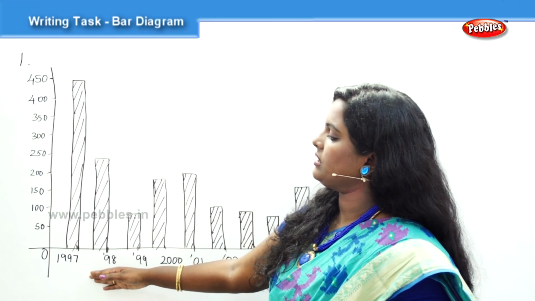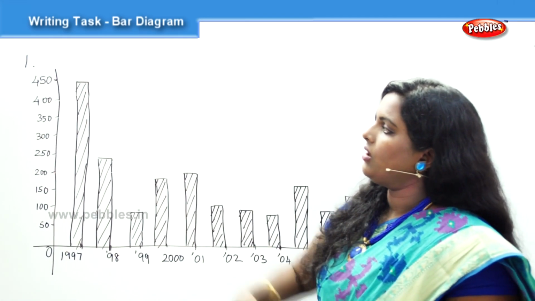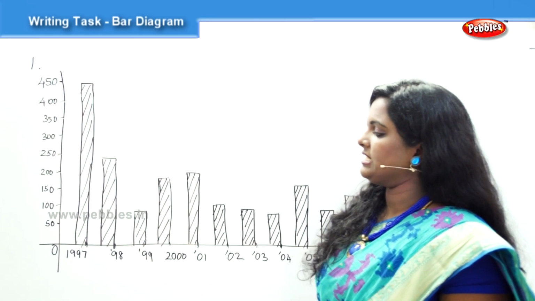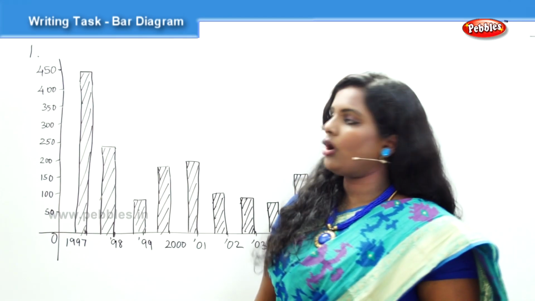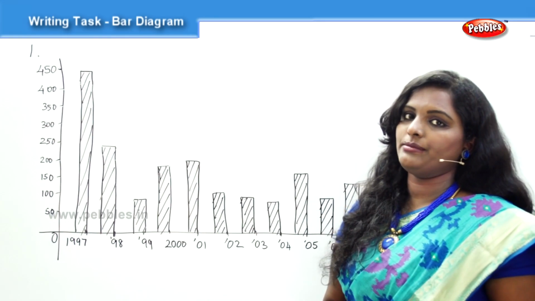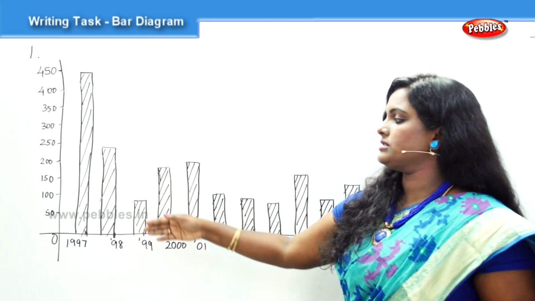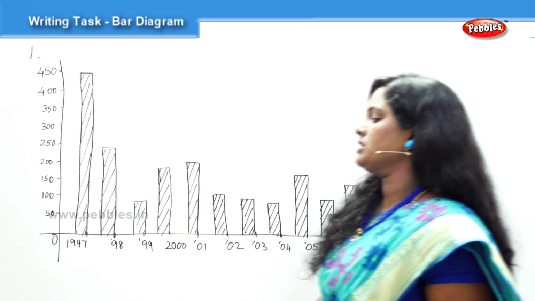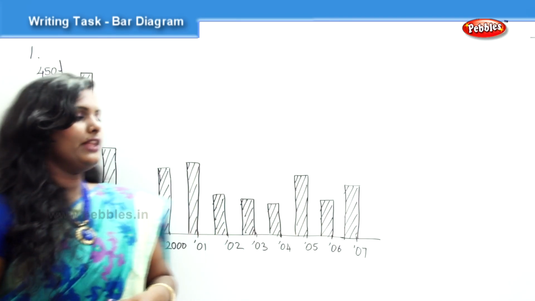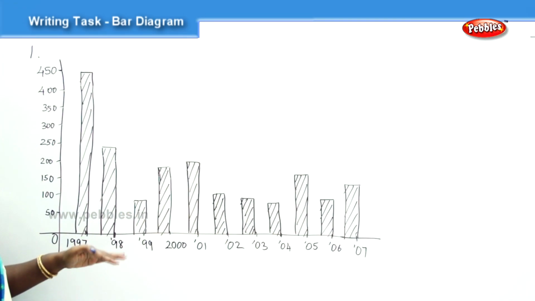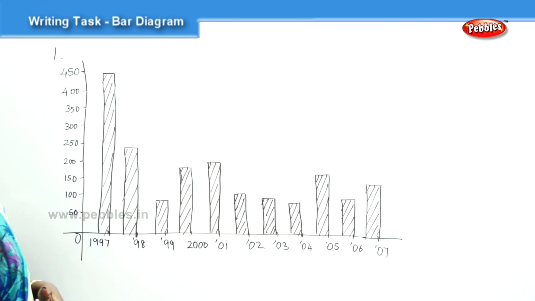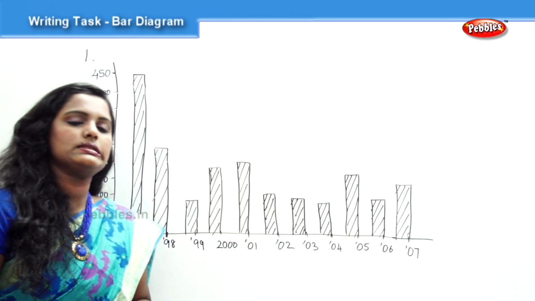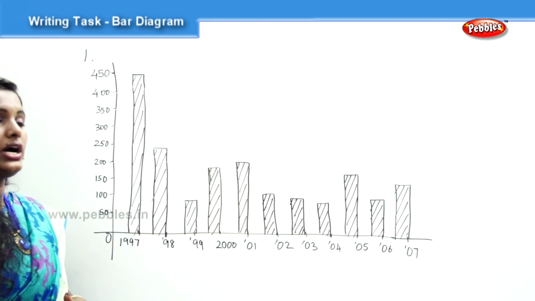In the year 1997, this particular website was hacked almost up to 440 times. And then in the year 1998, it drastically dropped to around 240 times a year. And the following year is the least number of times the hacking attempt had been made, which is around 75 times. And then moving on to the 2000s, it again saw a steep increase, where it was hacked about 190 times, and then in 2001 it exceeds the previous year, going beyond 200 times.